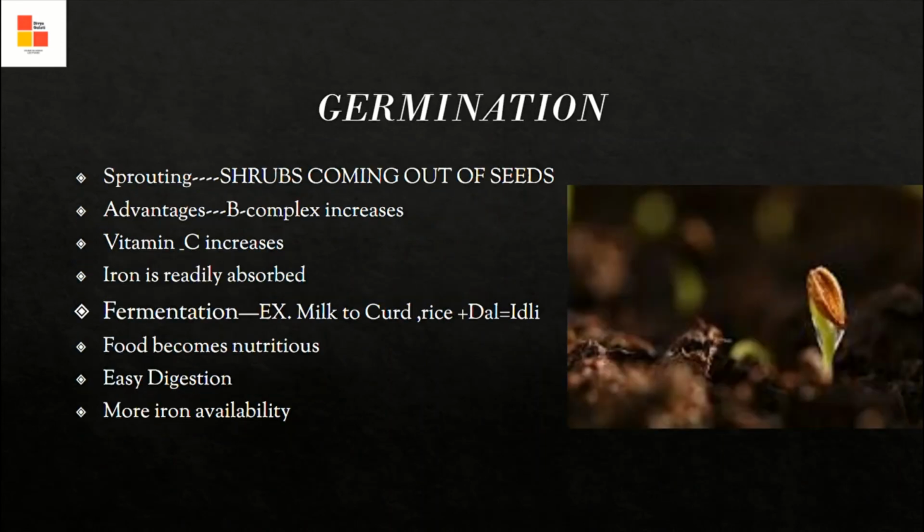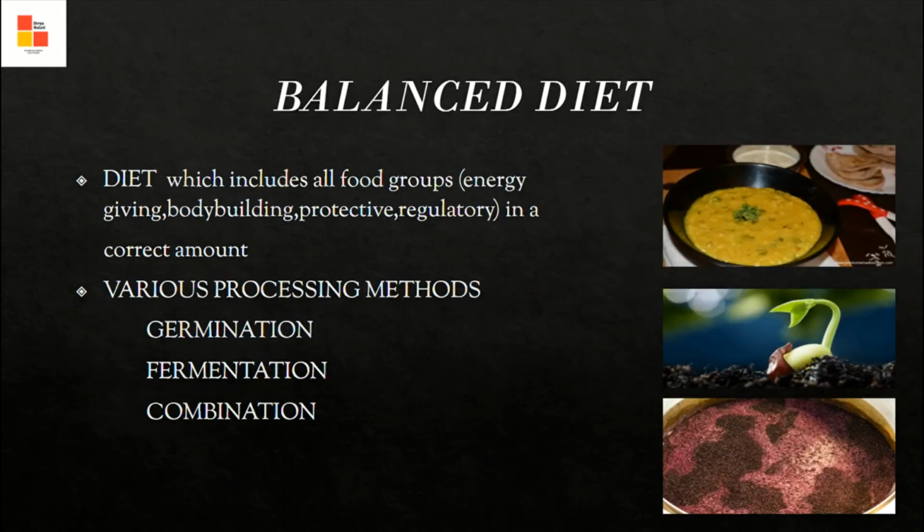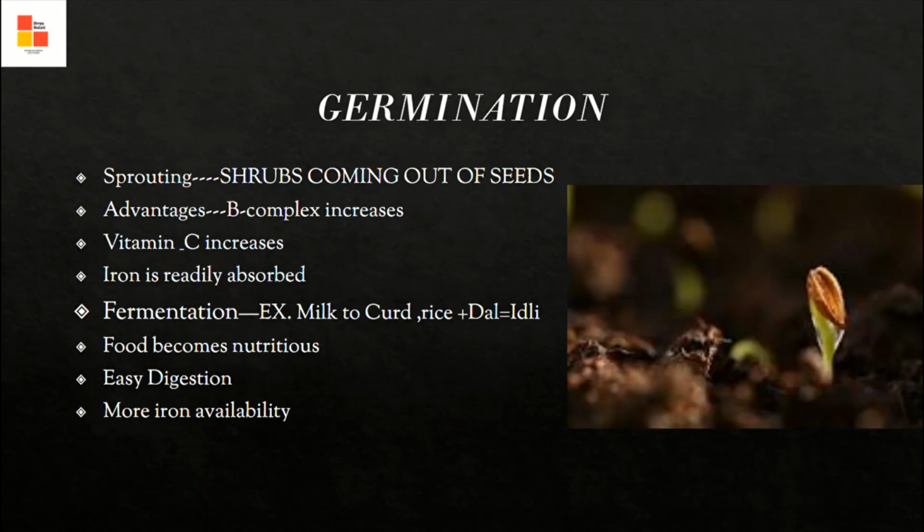Now next, what is a balanced diet? The diet which includes all the food groups: energy giving, bodybuilding, protective, and regulatory food. Various processing methods for taking the diet are germination, fermentation and combination. Germination means sprouting the food.